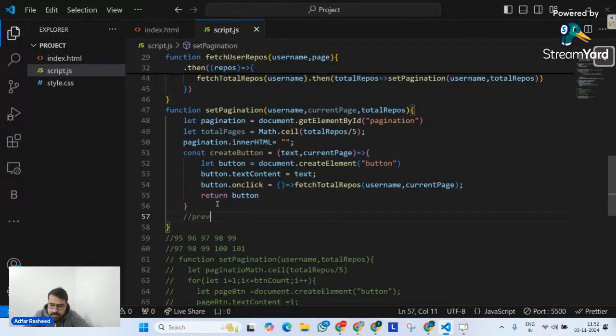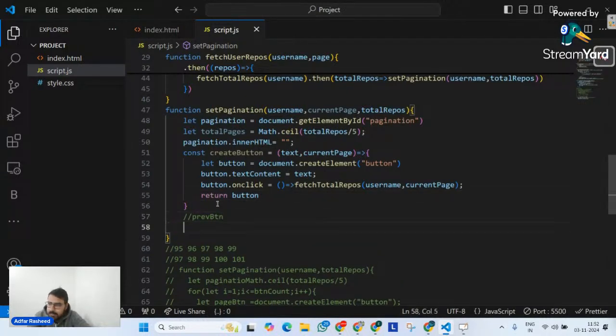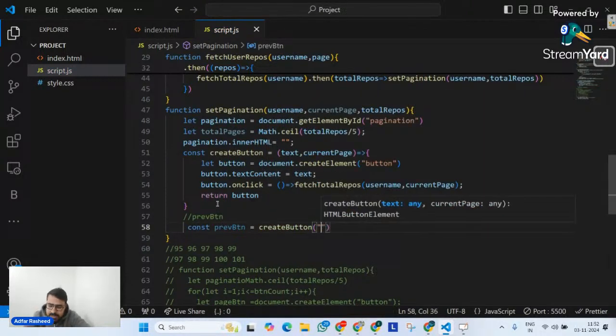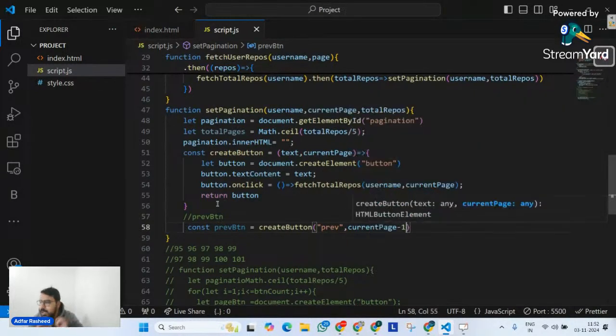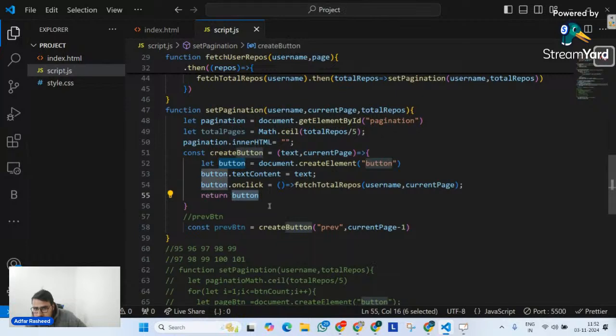So let me create the previous button. For this, I will create a constant prevButton, and instead of saying document.createElement, I know there's a function already. So let me call createButton with a text that says prev. And at that point of time, the current page will be currentPage minus 1. Yes or no? Do you think that whenever we talk about the previous button, I'm telling you to return a button with what? With the previous text and the current page minus 1.